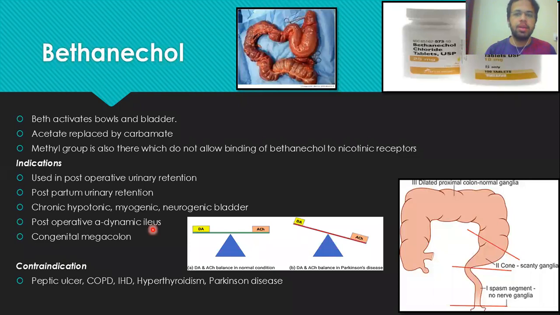No, ileus means paralysis of the intestine. Paralysis. Ileus means the paralysis of the GIT. So paralysis of the GIT is known as ileus, right? So you can imagine why there is paralysis, because the intestines are not able to contract. The opposite of contraction is paralysis. So it can be given in the patient with post-operative ileus. After the operation, the patient can also develop the